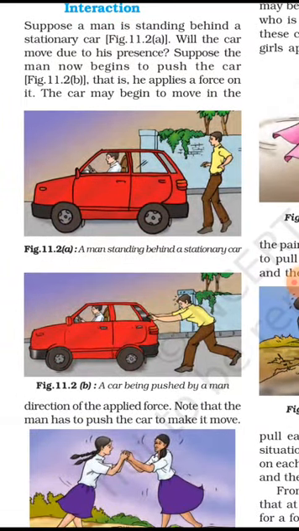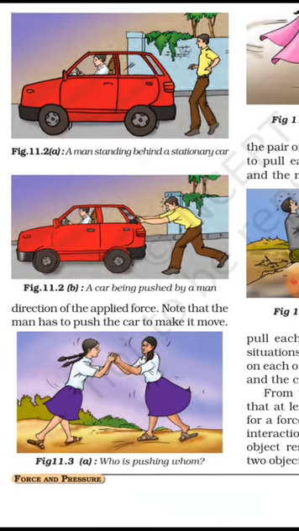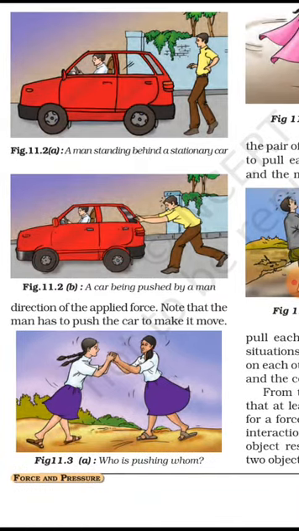So when two bodies interact, where one is applying force on another, due to which the other body moves in the direction of the force applied, it is called interaction force or forces due to interaction. Here you can see who is pushing whom. पता नहीं चल रहा है कि दोनों के दोनों इक्वली शायद पुश करें एक दूसरे के ऊपर.